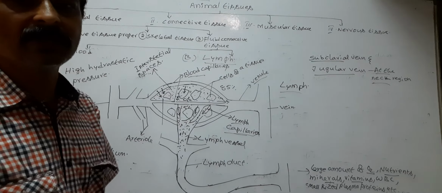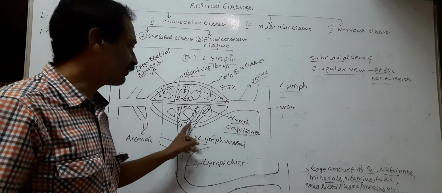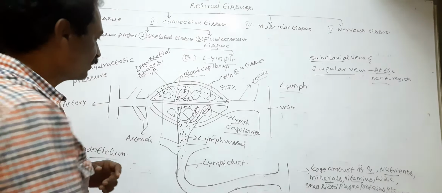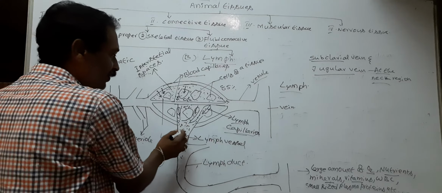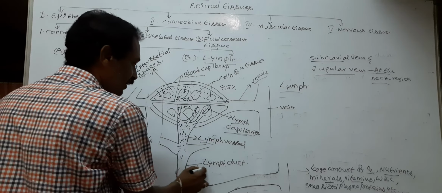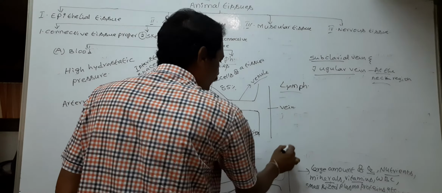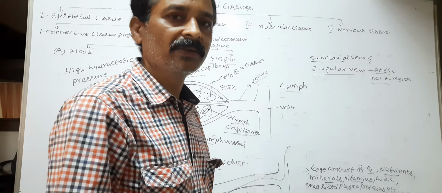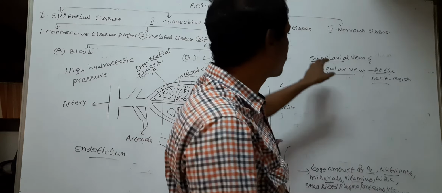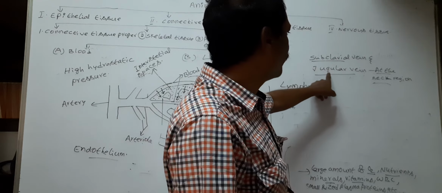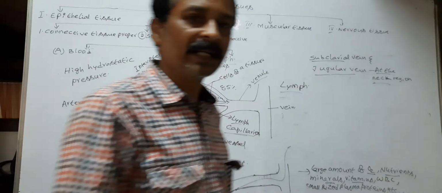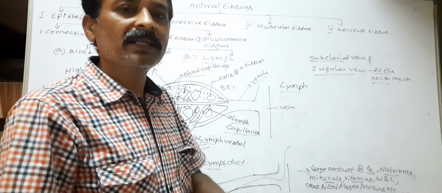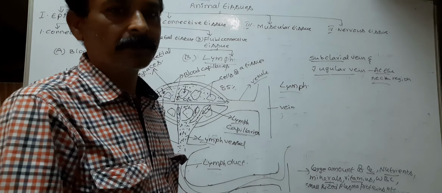This 15% of ECF or extracellular fluid is called lymph. So lymph is formed from blood. Next, the lymph travels through lymph vessels, lymph duct, and finally is released into the bloodstream of the veins at the junction of subclavian vein and jugular vein at the neck region. So lymph is formed from blood and finally joins with blood.